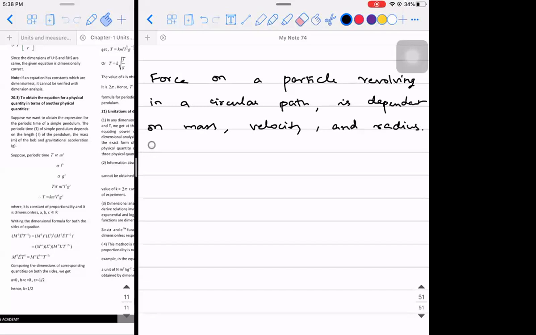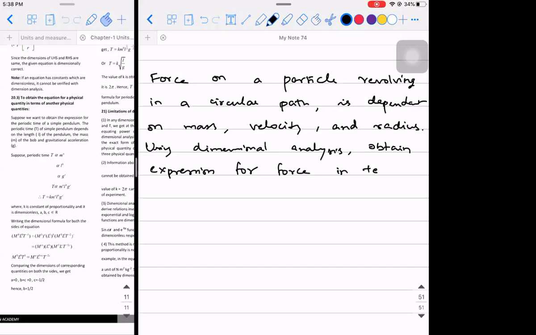Using dimensional analysis, obtain an expression for force in terms of mass, velocity, and radius.